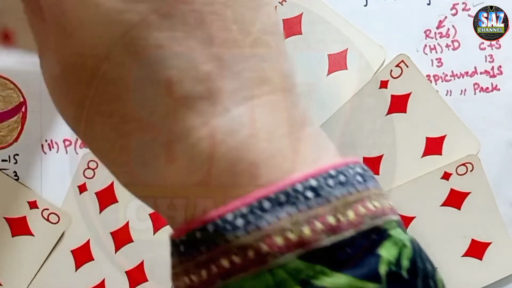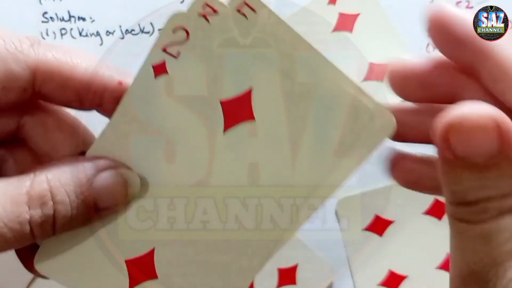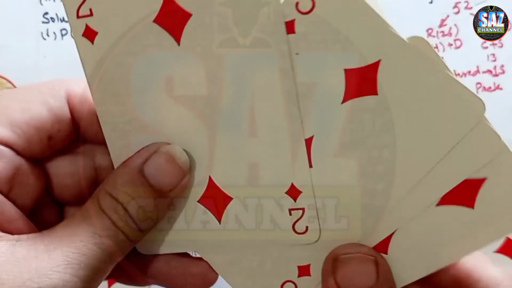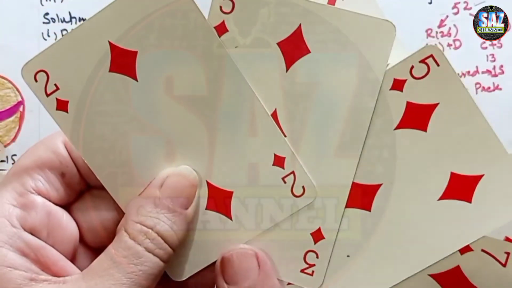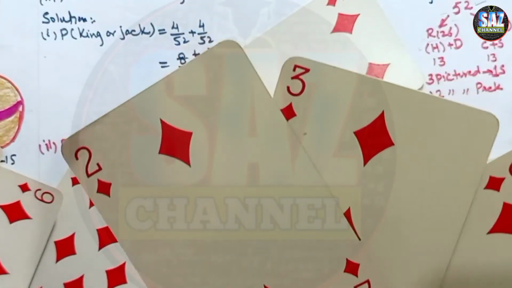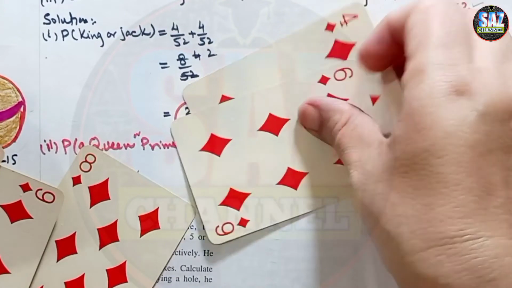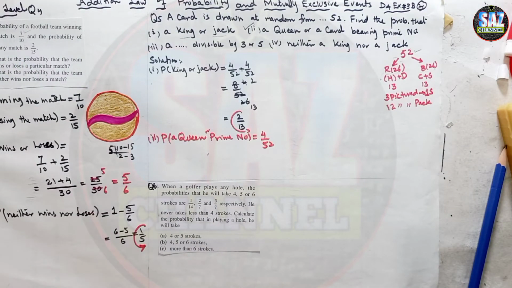Now my choice has to be the prime numbers, so I can pick up one card, this is the second card, this is the third prime number, and this is the fourth. So 4 prime numbers: 2, 3, 5, and 7. These are the prime numbers from the diamonds. As we have a total of 4 suits, there will be a total of 16 prime numbers.